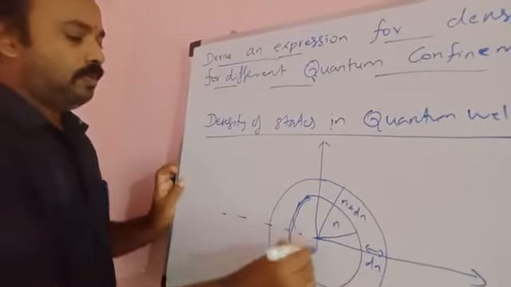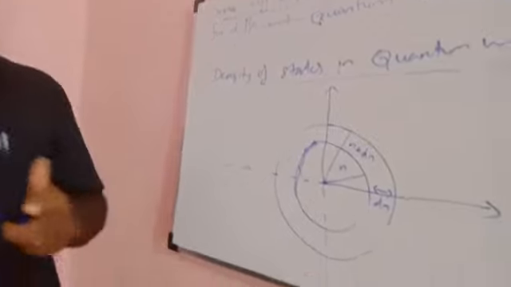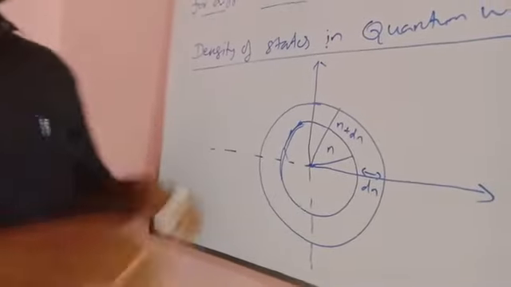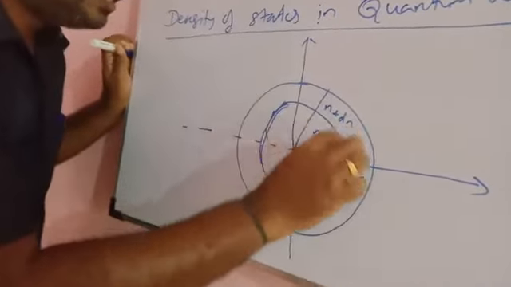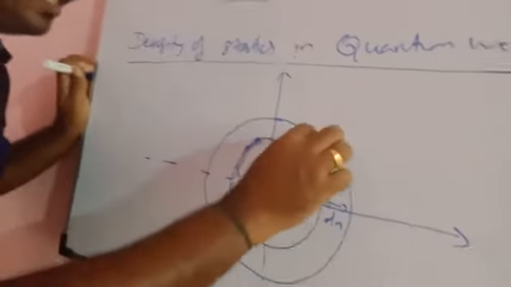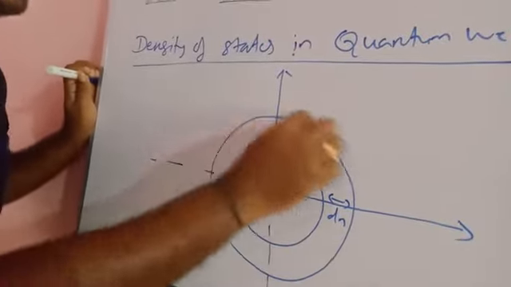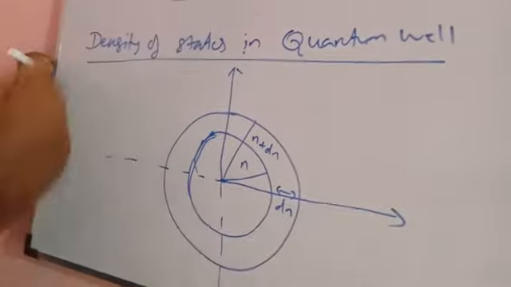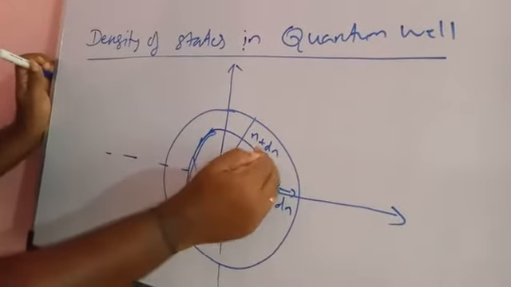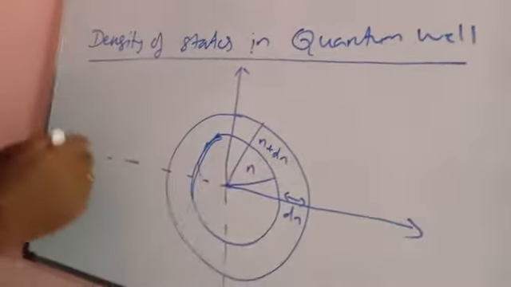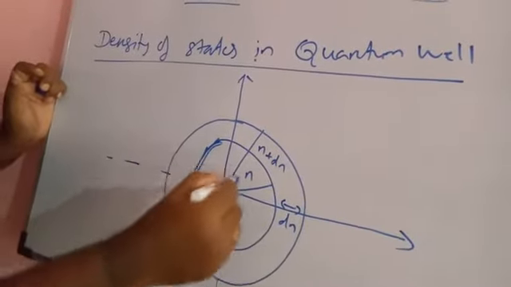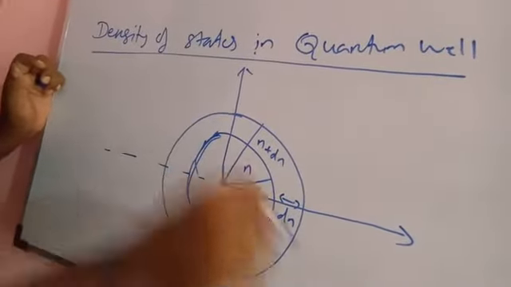A two-dimensional circular part. This circle indicates one energy state, and this circle indicates another energy state of the quantum well. Within this circle, a number of small circles are also there. Here each circle indicates a quantum state.